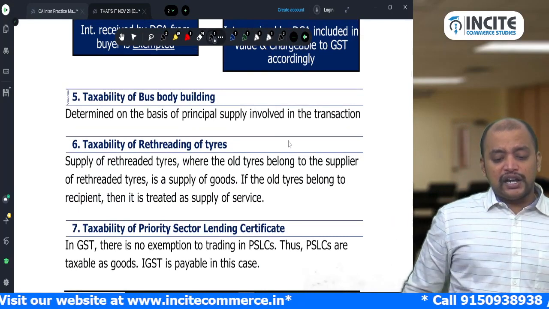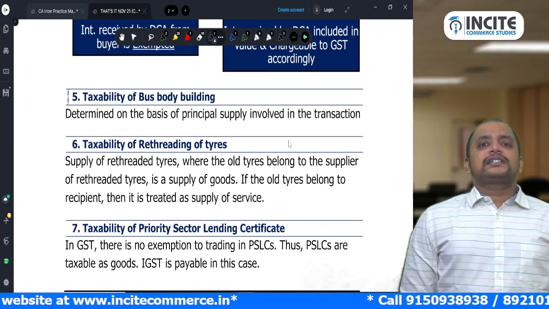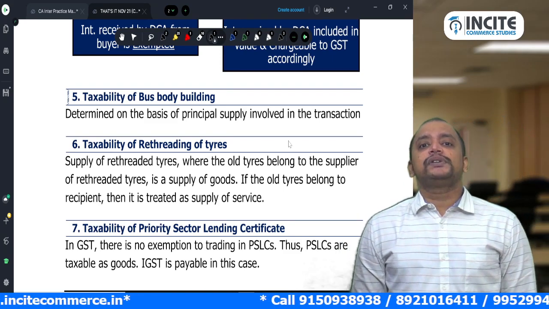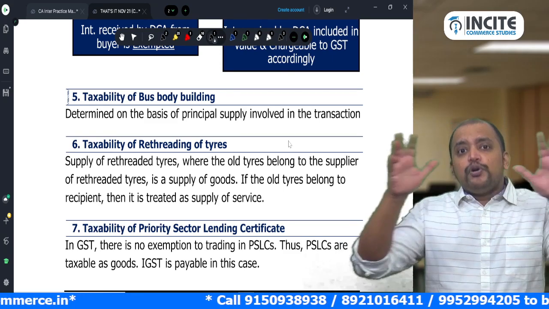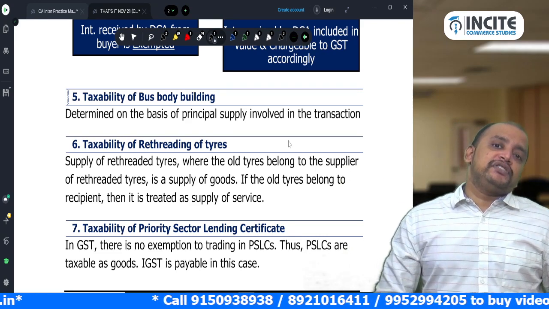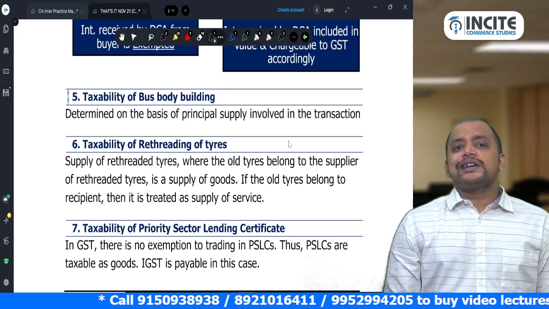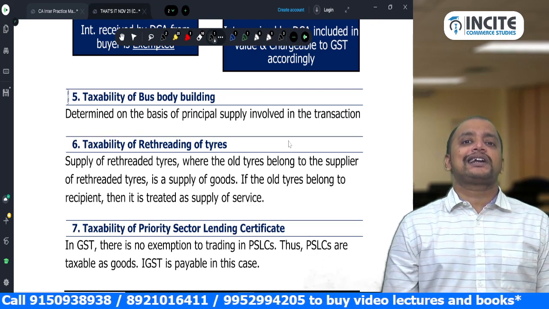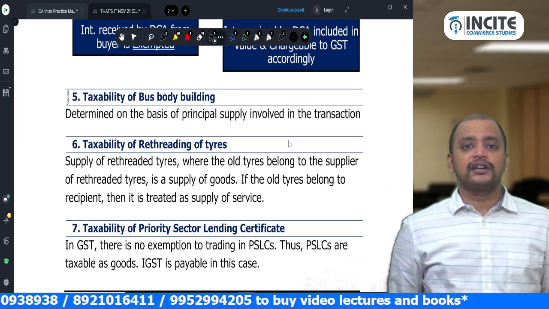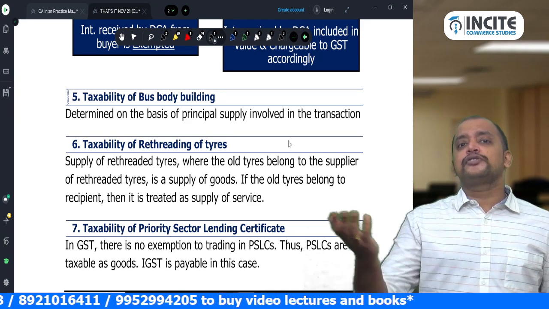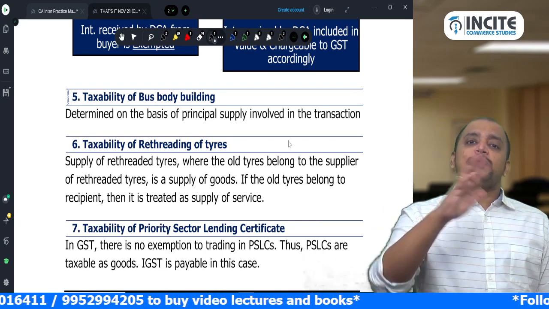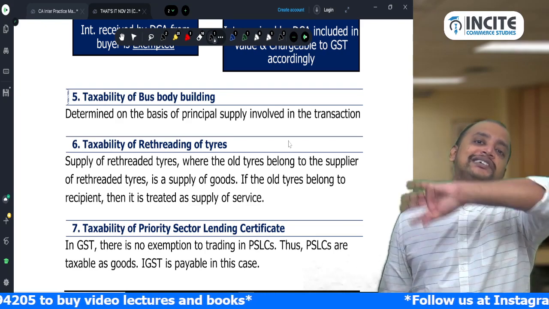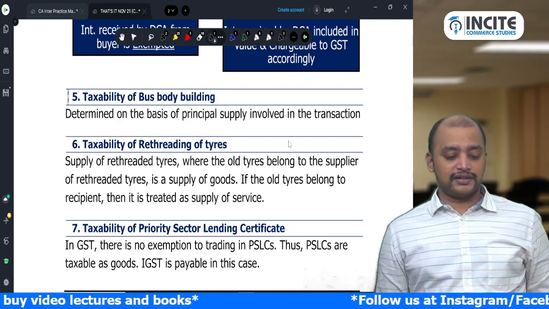Then taxability of bus body building. The taxability of bus body building is determined on the basis of principal supply. We need to see what constitutes the principal supply. If the principal supply is supply of goods, then the entire transaction is supply of goods. If the principal supply is supply of service, then the entire transaction is supply of service. For example, take painting. In bus body building, a painting job is done. So painting plus paint: painting is service, paint is goods. What constitutes the principal supply is painting. So the entire transaction is treated as supply of service.